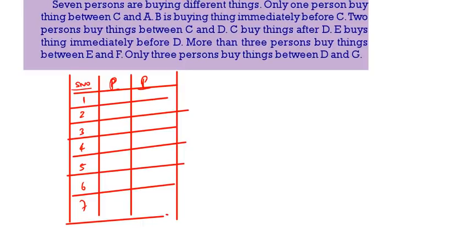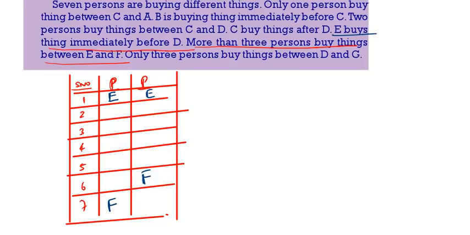More than 3 persons buy things between E and F. So I am taking E first and last F. So here I am taking E. Here I am taking F. More than 3 means in the first case I am taking 1, 2, 3, 4, 5. In the second case 1, 2, 3, 4. More than 3 persons are there between E and F. E buys things